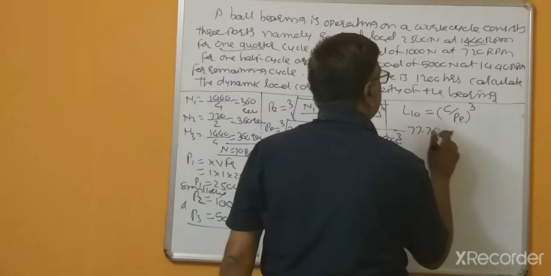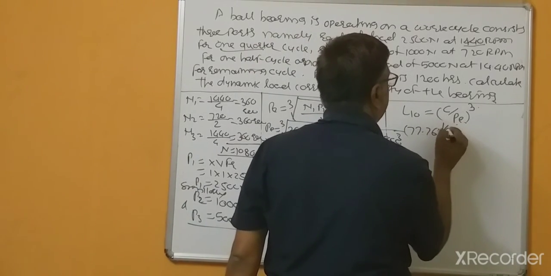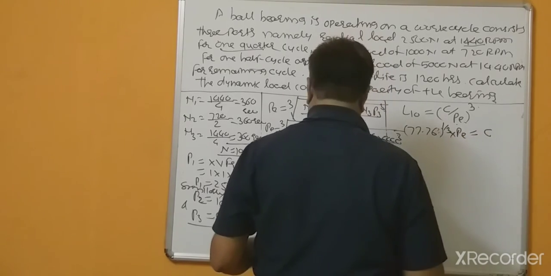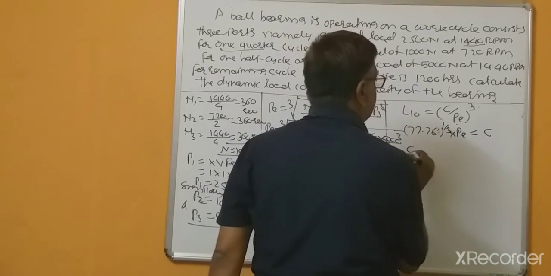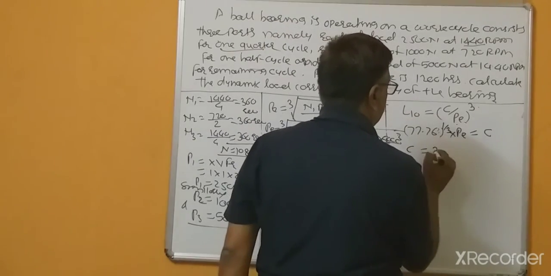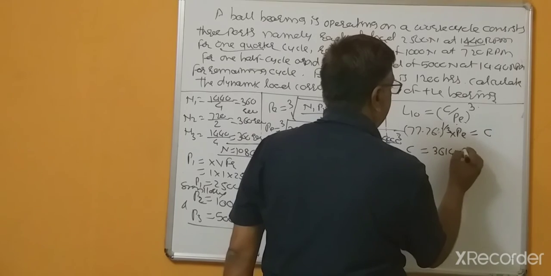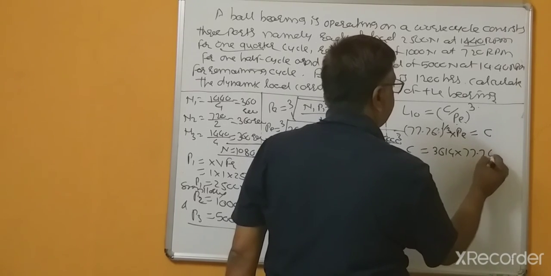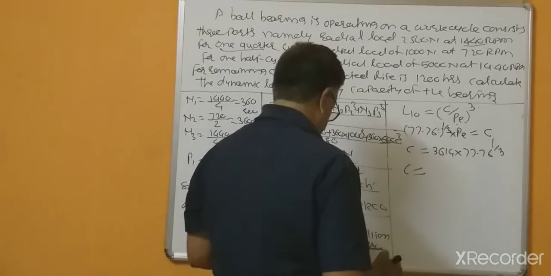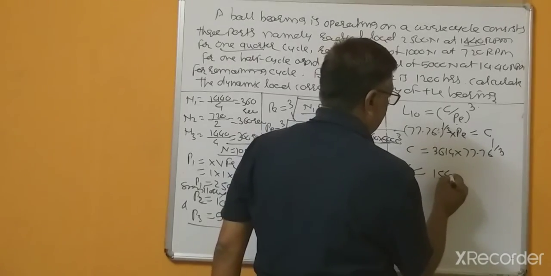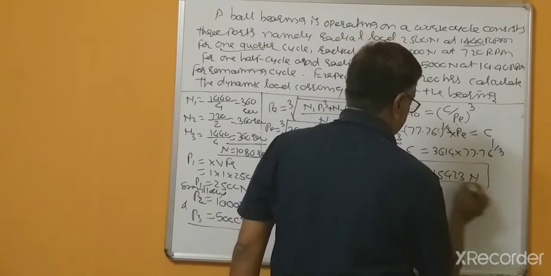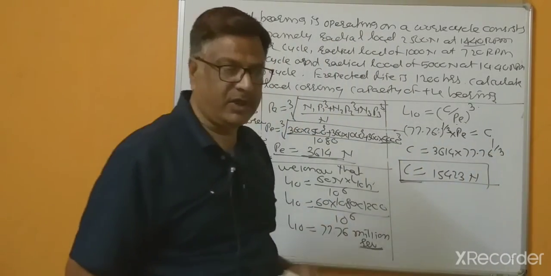Or directly we can write (77.76)^(1/3) multiplied by PE equal to C. So C equal to PE, this is 3614 multiplied by (77.76)^(1/3), C equal to 15423 newtons. So this is the dynamic load carrying capacity.